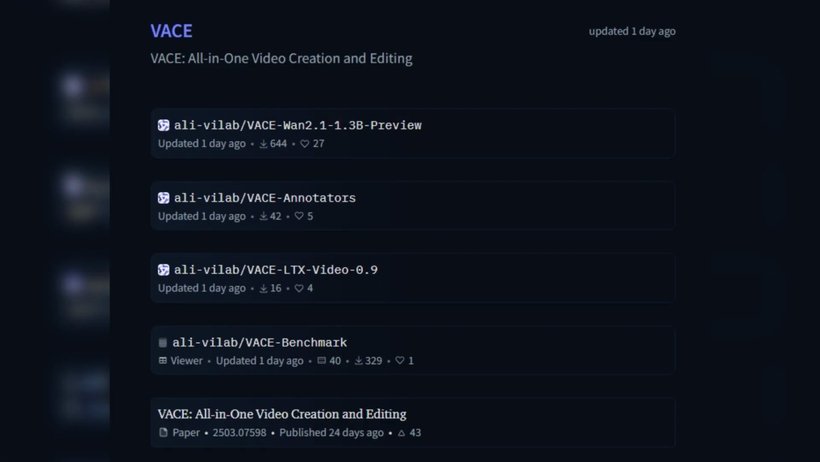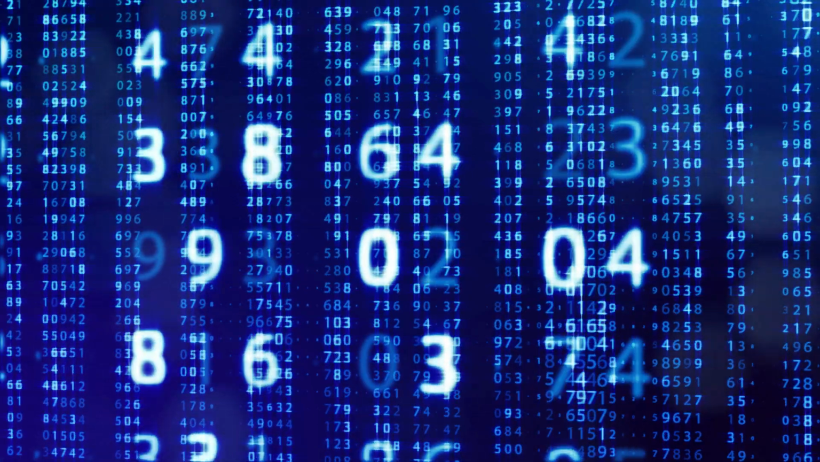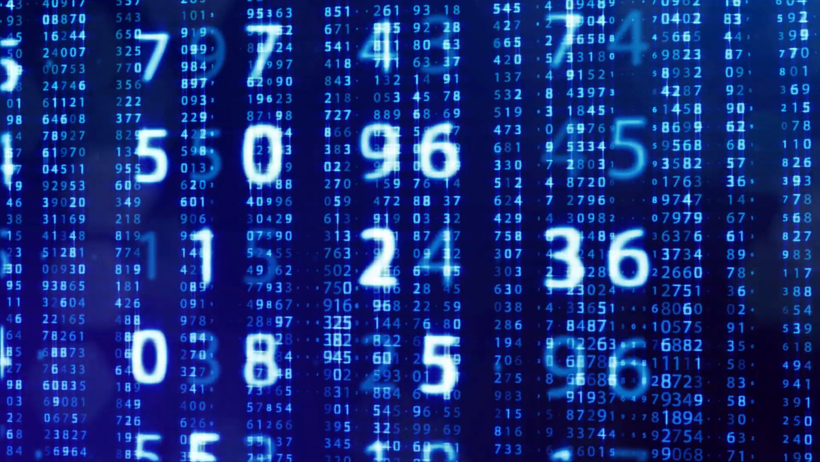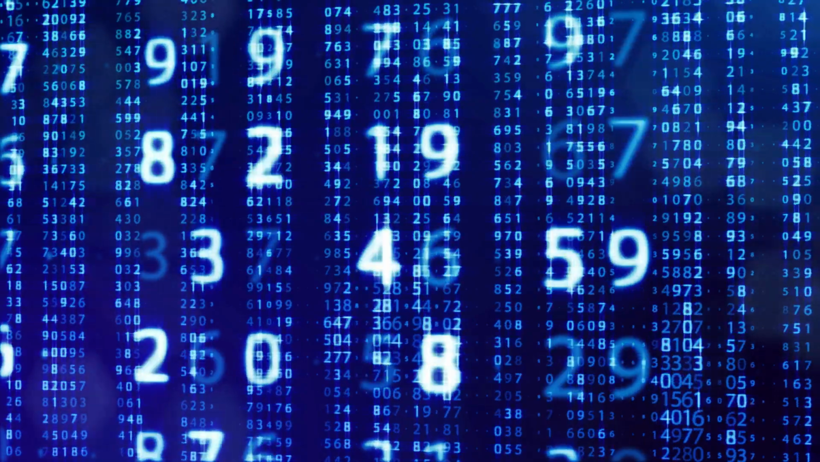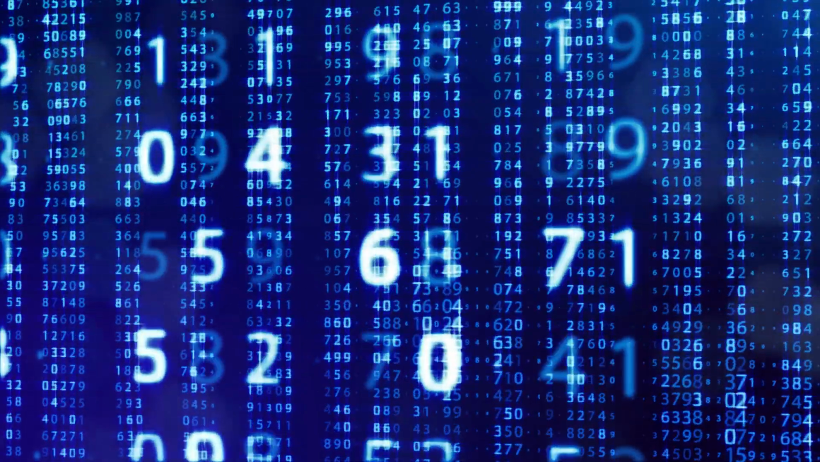On April 2, 2025, Alibaba's Tongyi Lab officially launched VACE, short for Video Creation and Editing Framework. This innovative platform is being hailed as the world's first unified framework for diverse video tasks. From text-to-video generation to advanced editing capabilities, VACE integrates cutting-edge multimodal technologies into a single platform, marking a significant leap forward in AI-powered video production.